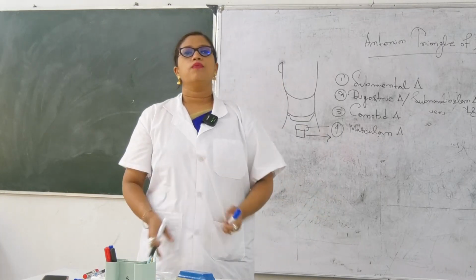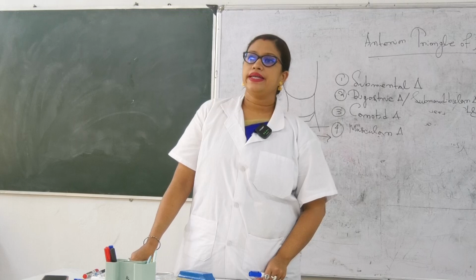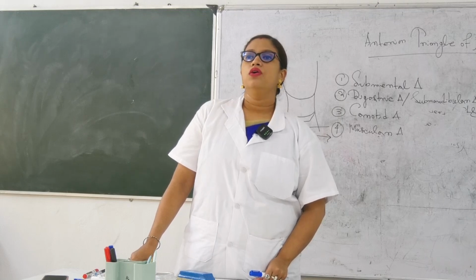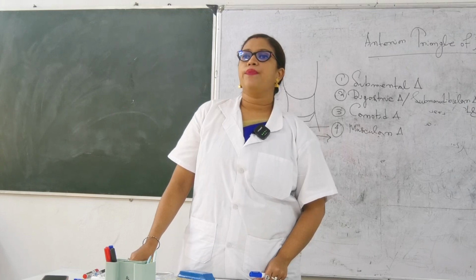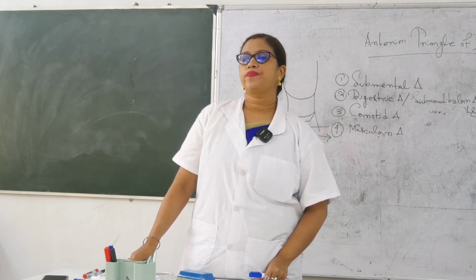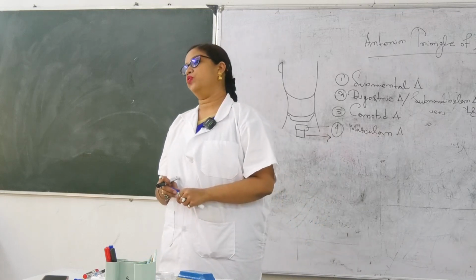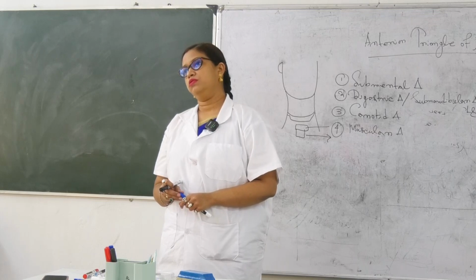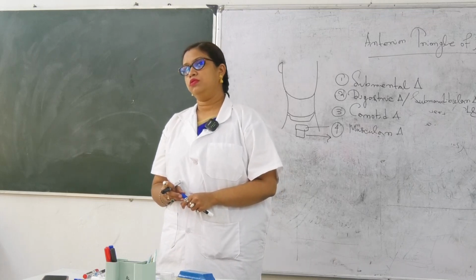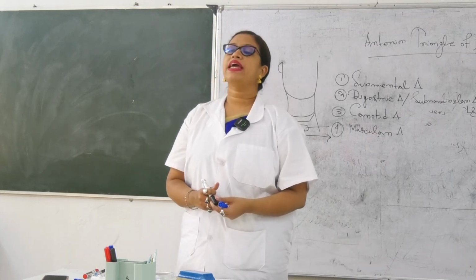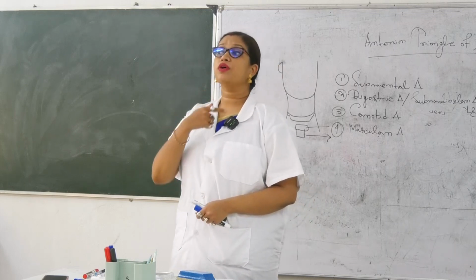Okay, so the boundary of submental triangle is, write it down, the apex is formed by union of anterior belly of digastric and the hyoid bone. Okay, and the base is formed by, from where to where?